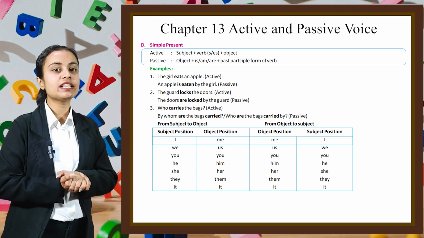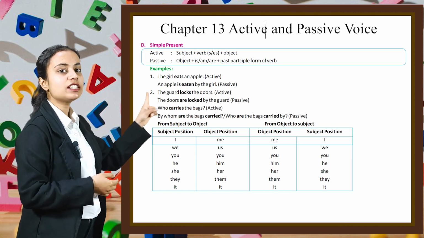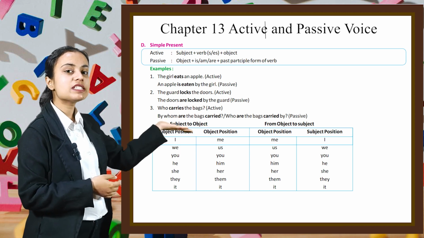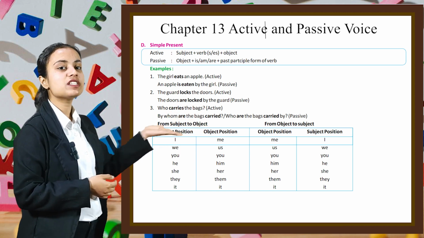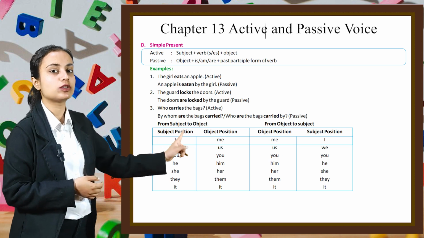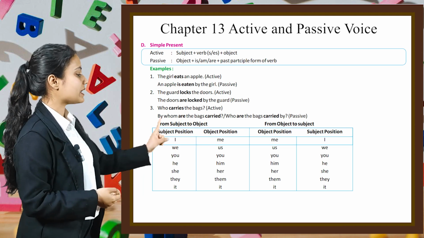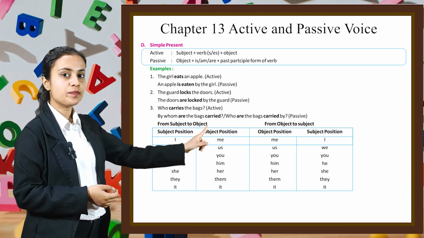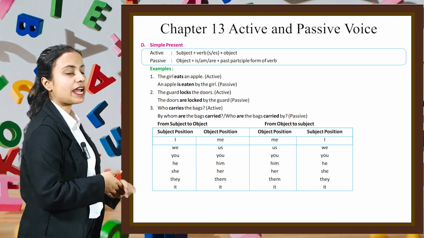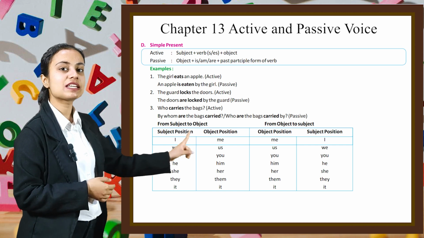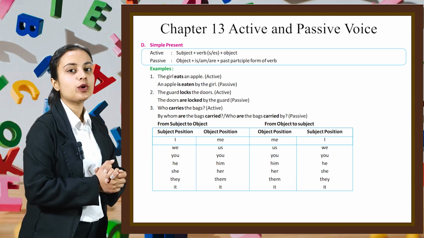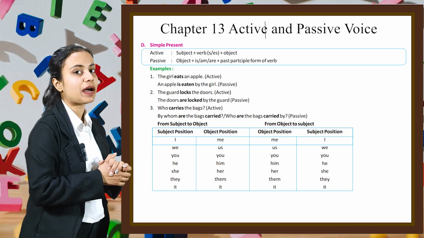Similarly, in the second example, we have the guard locks the door. It is in active form, and in passive form it will be the doors are locked by the guard. Let's see the third example. Who carries the bags? It is the active form, and in passive form we can either write by whom are the bags carried, or we can write who are the bags carried by.